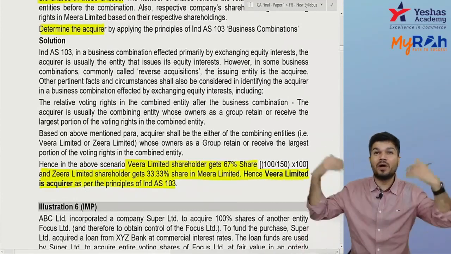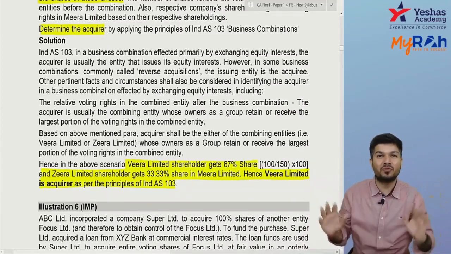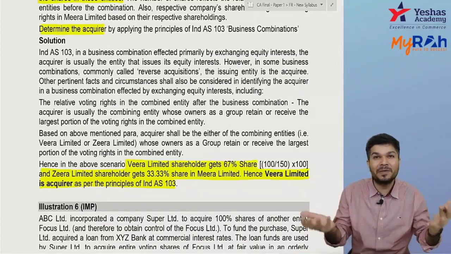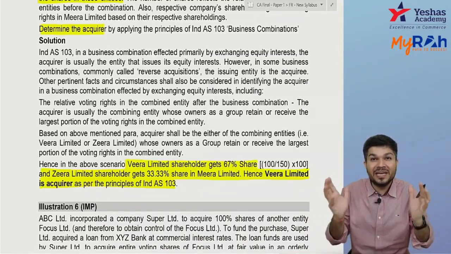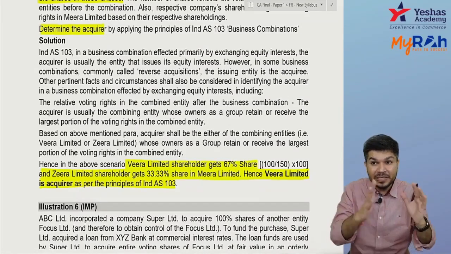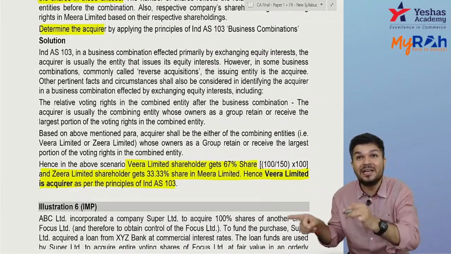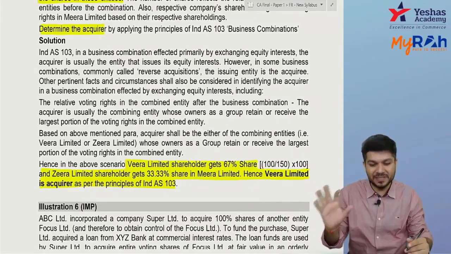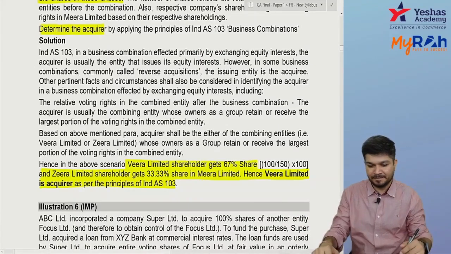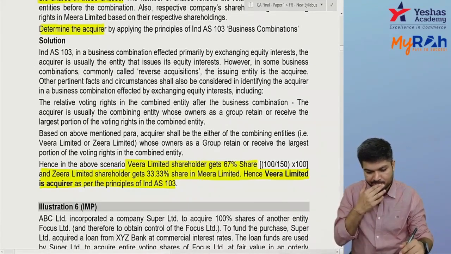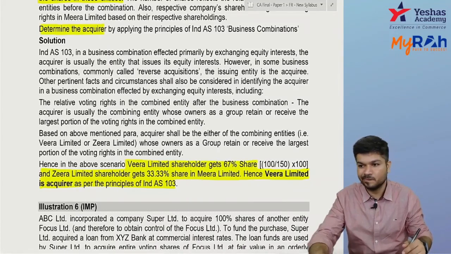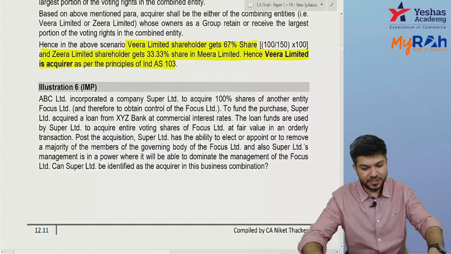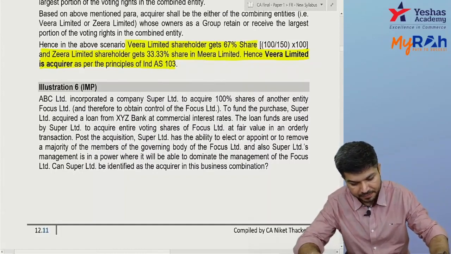Don't say Meera acquired both. On paper, Meera acquired both, but in Meera, Veera's shareholders have control. So in the combined entity, Veera's shareholders will have control. Indirectly, Veera's shareholders got control over Zira's business. Did you get it? Veera's shareholders got Zira's business.